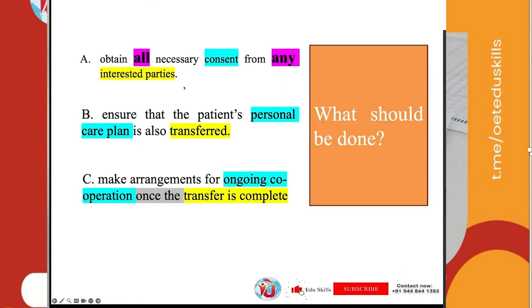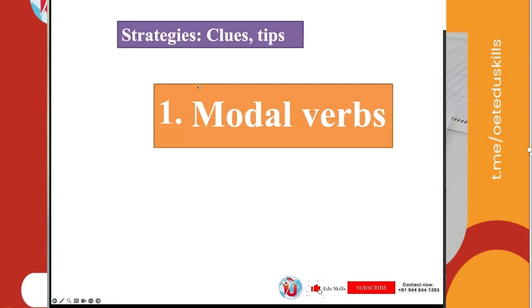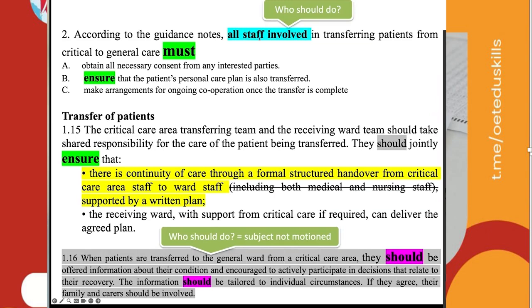The guidance says what should be done. And here, first strategy should be who should do? All staff involved. Synonymous of the critical care area transferring team and the receiving ward team. All staff involved in transferring patients from critical to general care must. The synonymous is ensure. Should ensure.